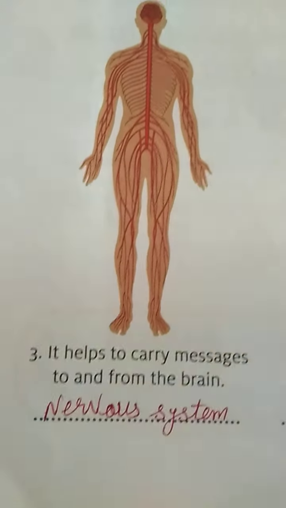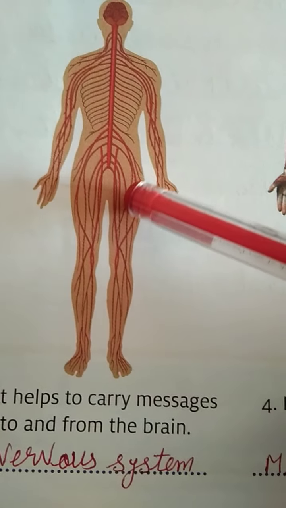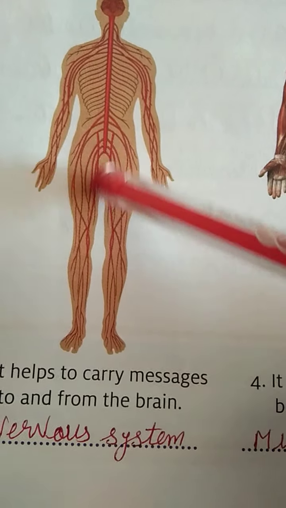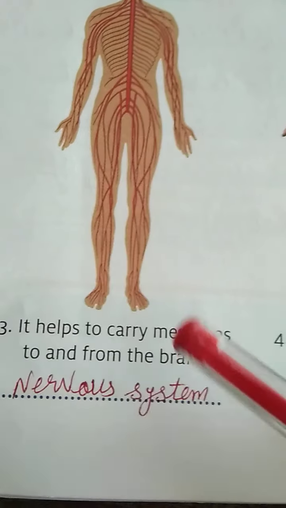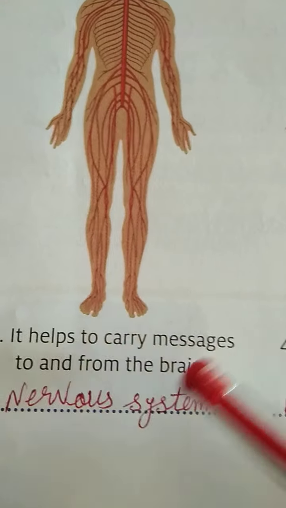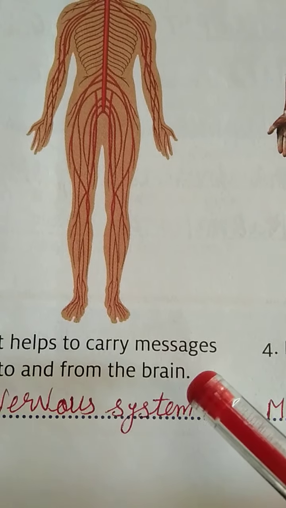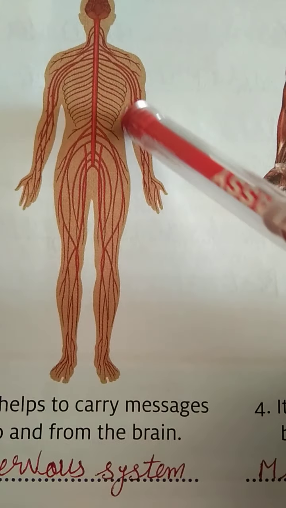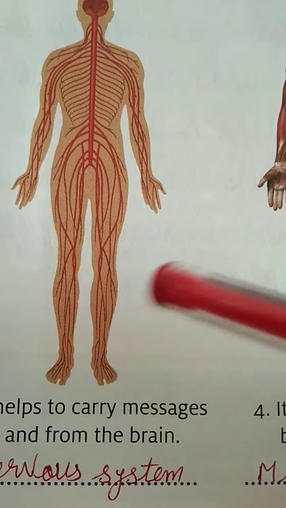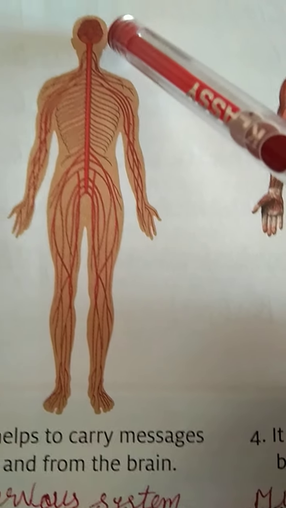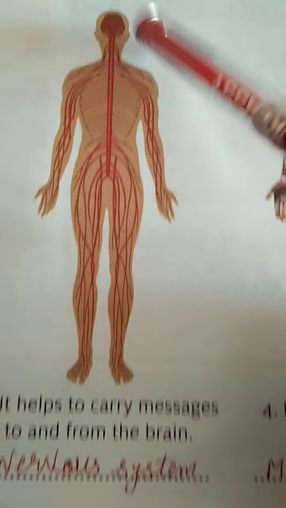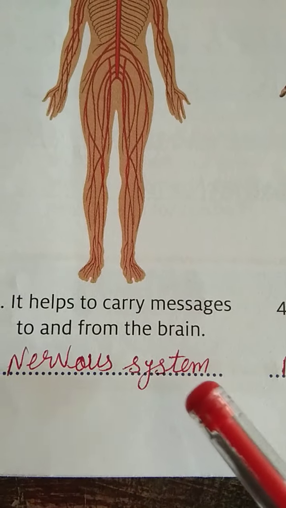And next, third picture, you can see red color is shown, it runs in our body. It helps to carry messages to and from the brain. So these lines you are seeing in red color, they pass messages to our brain. So related to the brain, the answer is nervous system.